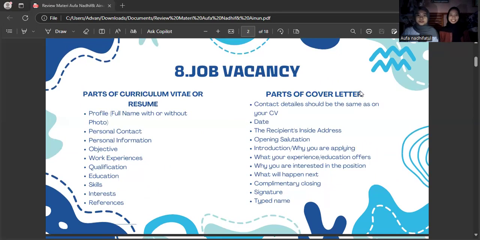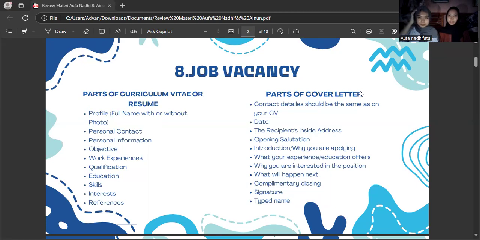The parts of a curriculum vitae, or resume: profile, full name with or without photo, personal contact, personal information, objective, work experience, qualification, education, skill, interest, preference. Parts of a cover letter.